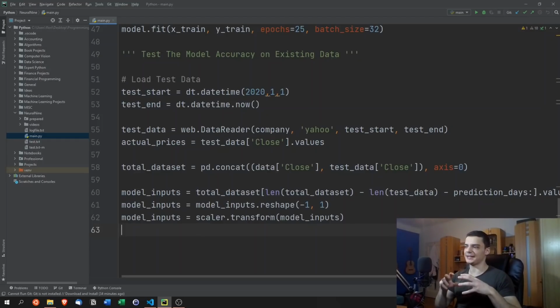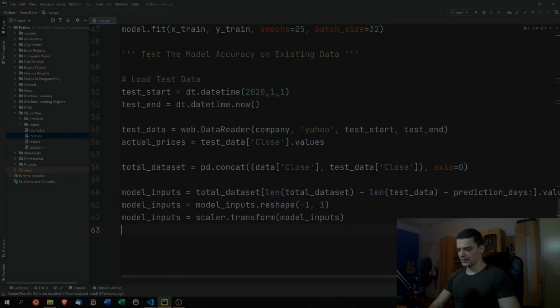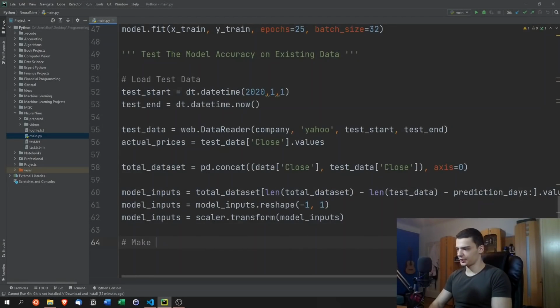We need to now predict based on that data, based on the data that we have never seen before. We need to evaluate how accurate our model is, how well it performs. So let's go ahead and make some predictions. Make predictions on test data.